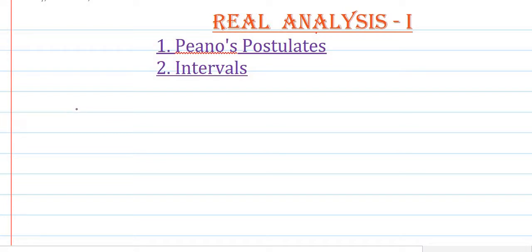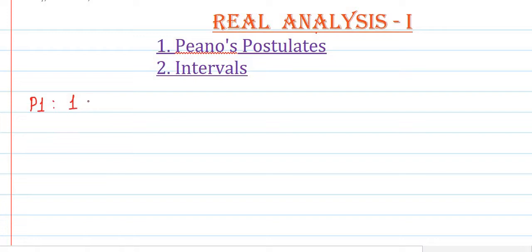We know that the set of natural numbers has several properties, and some of its important properties are Peano's postulates. Peano's postulates are axioms and they are 5 in number. So let us begin with Peano's postulates. The first postulate, which we denote by P1, is that 1 belongs to N.